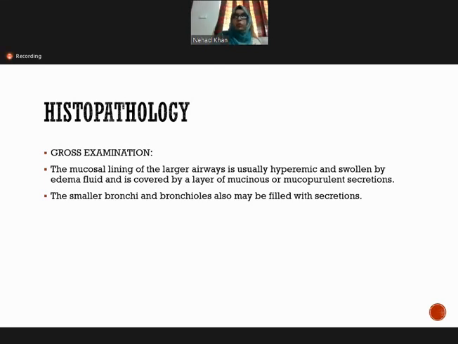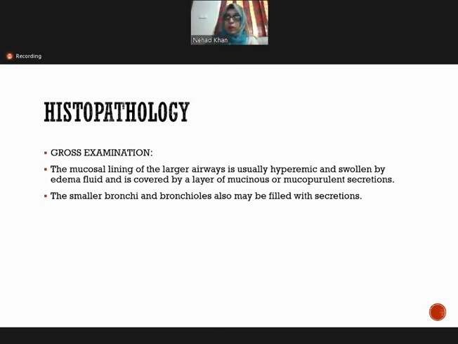Now we come to the histopathology of chronic bronchitis. Grossly, with the naked eye, what we will see is the mucosal lining of the large airway is usually hyperemic. It becomes red and swollen by edema fluid, and it is covered by a layer of mucopurulent exudate, mucopurulent secretion.